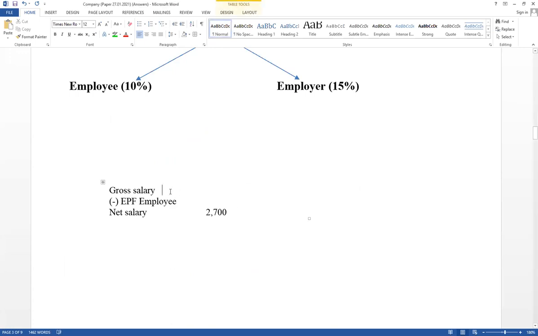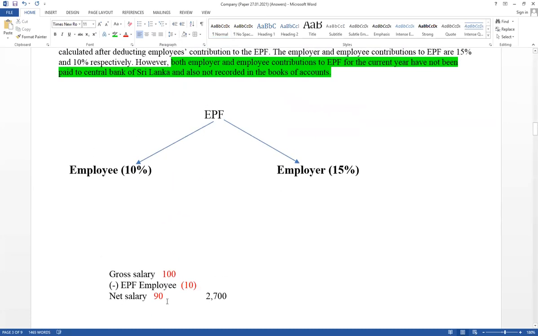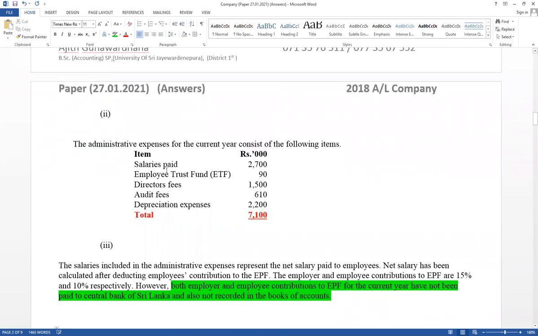If gross salary 100, deducted EPF contribution of employee, EPF contribution of employee equal 10%. Therefore, from gross salary deduct 10%. Therefore, net salary equal 90. This is a basic part. 10% deducted when calculating net salary. If gross salary 100, deducted employee contribution, therefore net salary equal 90. But in this example, it has given net salary 2,700. Paid in cash, cash account credit, salary account debit.